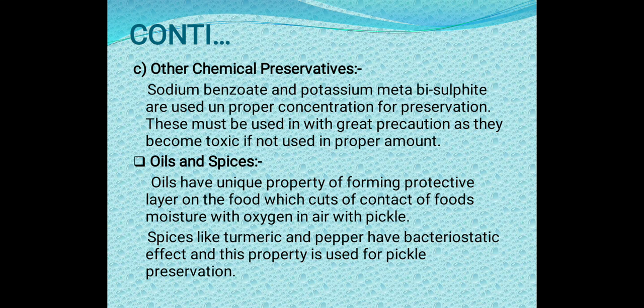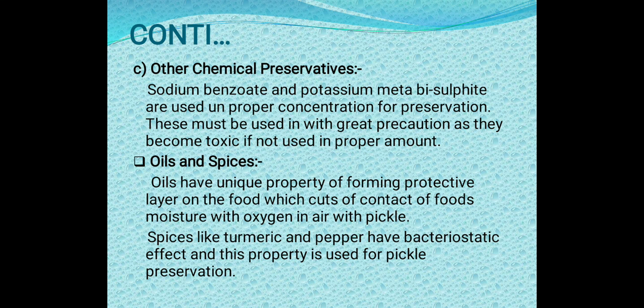Next is other chemical preservatives. Sodium benzoate and potassium metabisulfite are used in proper concentration for preservation. These must be used with great precaution as they become toxic if not used in the proper amount. So what is happening here?